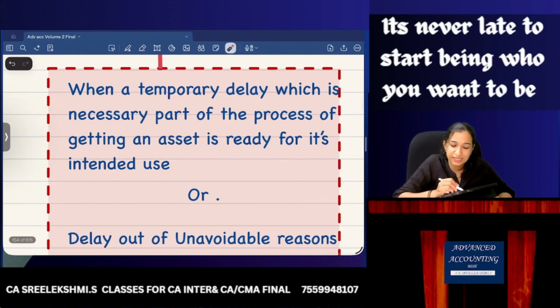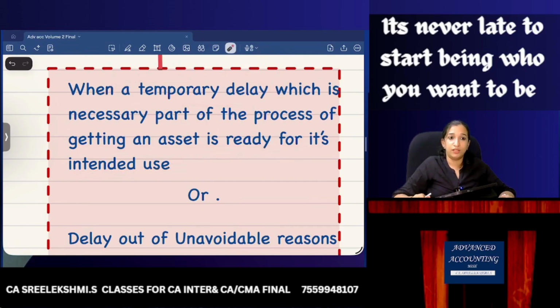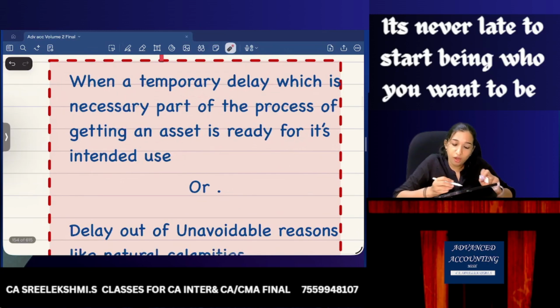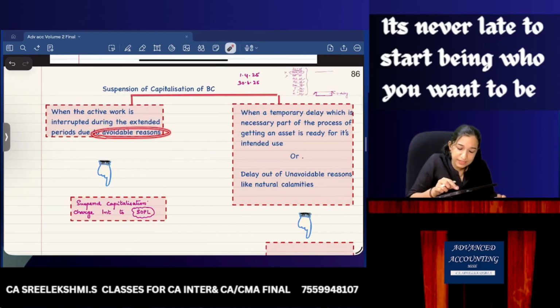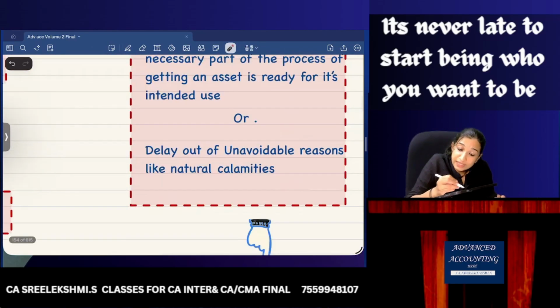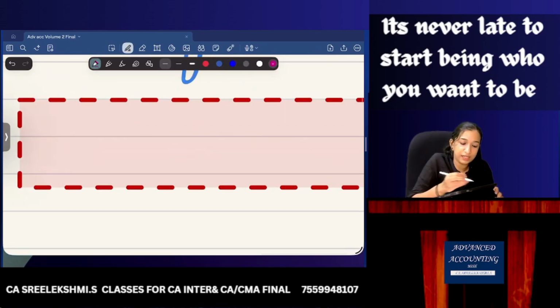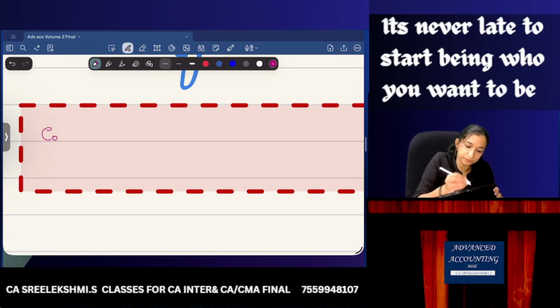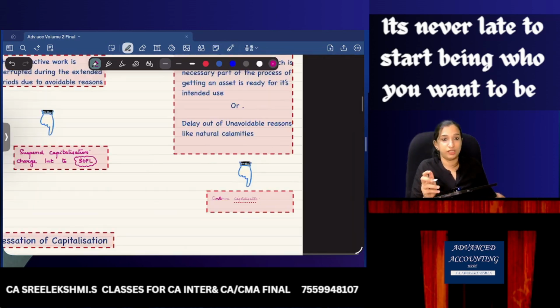part of the process of getting an asset ready for its intended use. A temporary delay is required to get the asset ready for its intended use, or delay out of unavoidable reasons. So if there are delays out of unavoidable reasons, capitalization is not suspended. Delay is a necessary part of the process, or delay is unavoidable. What should you write? Continue capitalization. Are you clear? Study the provisions, okay?